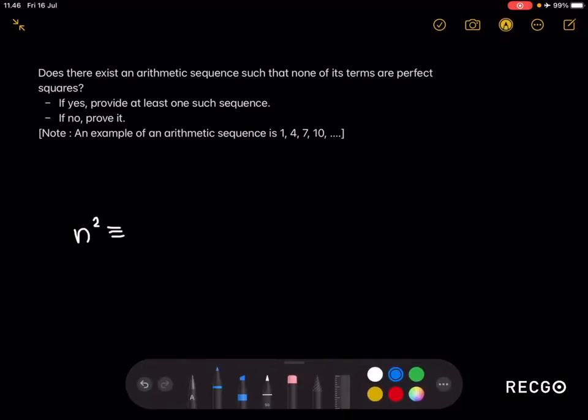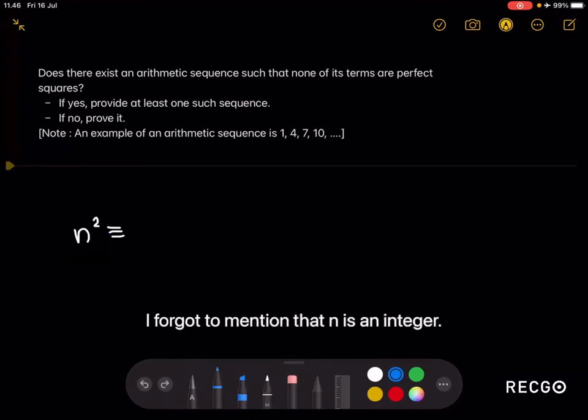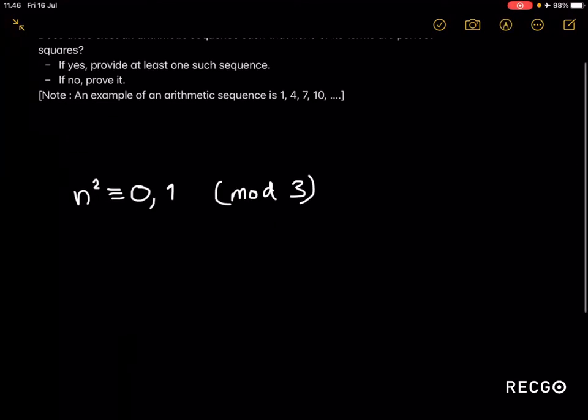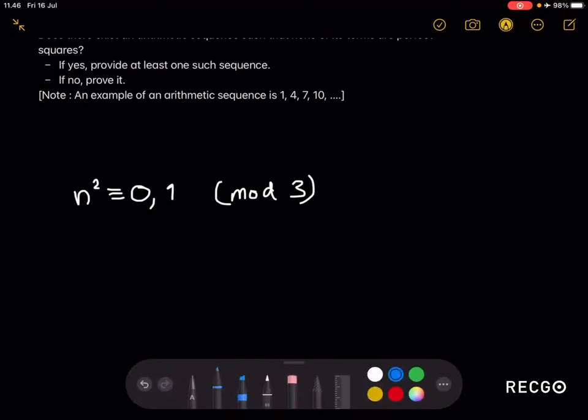Let's observe some values for n squared modulo some number. Let's say this will be modulo 3. I'll claim that n squared will only be congruent to 0 or 1 modulo 3. Here's the proof. I only need to do 3 cases. When n is congruent to 0 modulo 3, n squared will be congruent to 0.